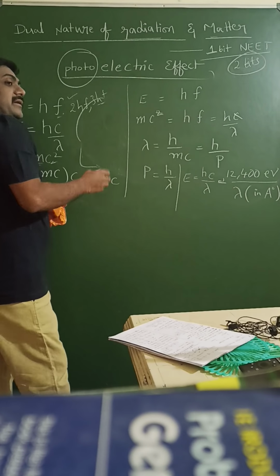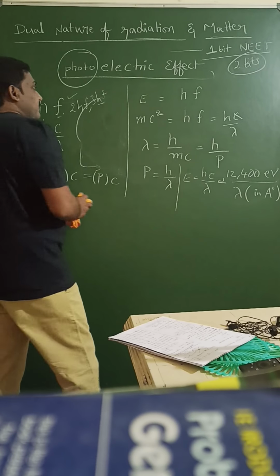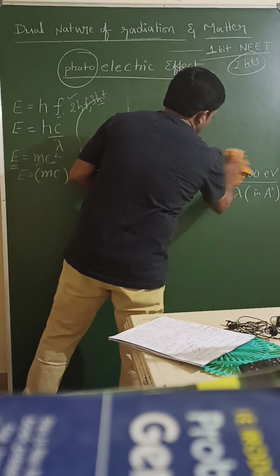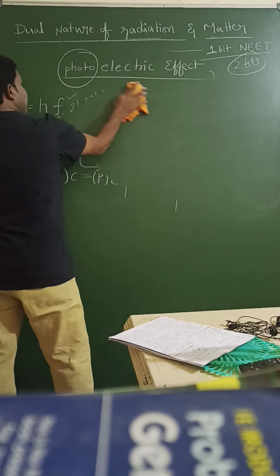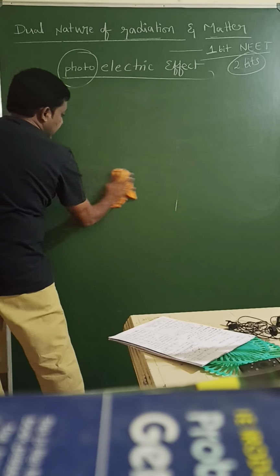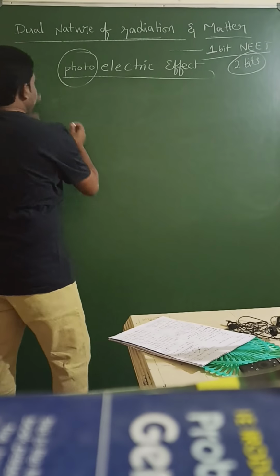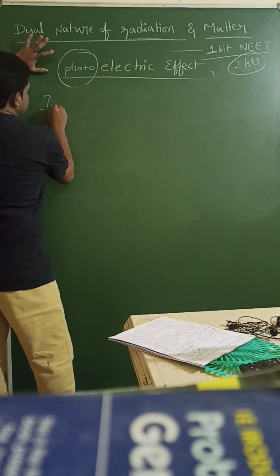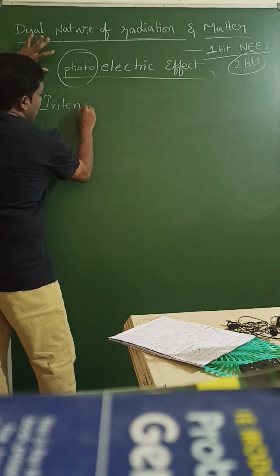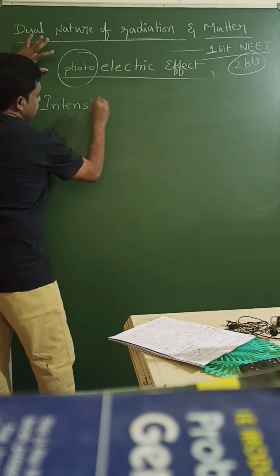So I want to calculate intensity of photons. What is the relation? Intensity is directly proportional to the number of photons present. How do you calculate intensity?